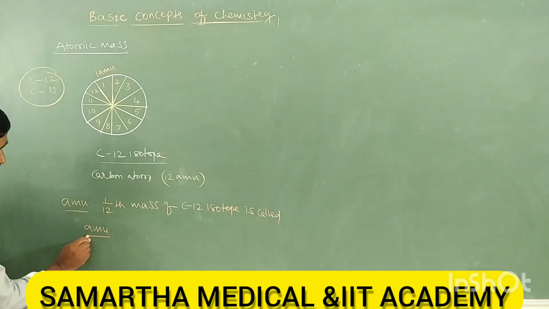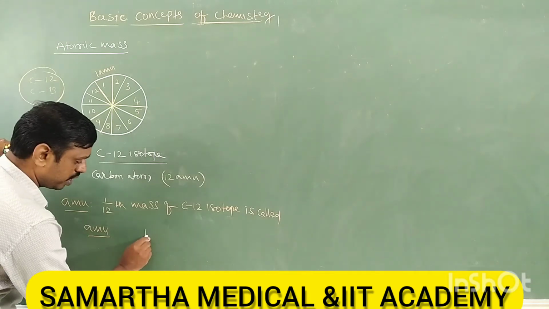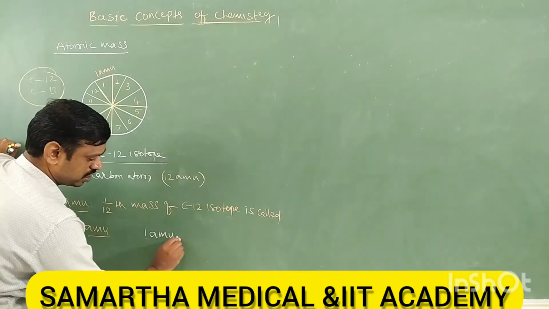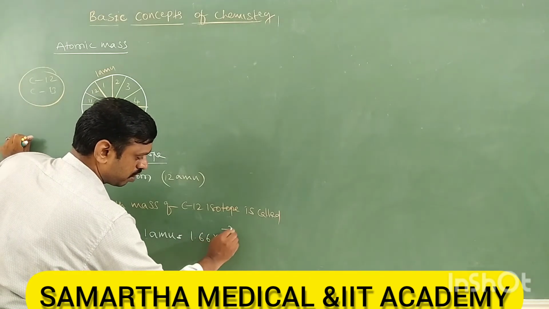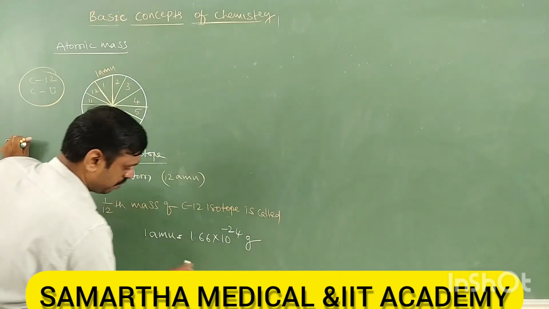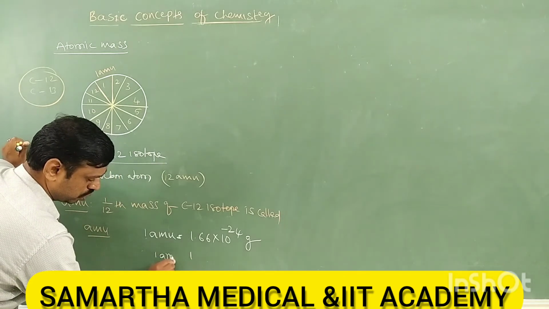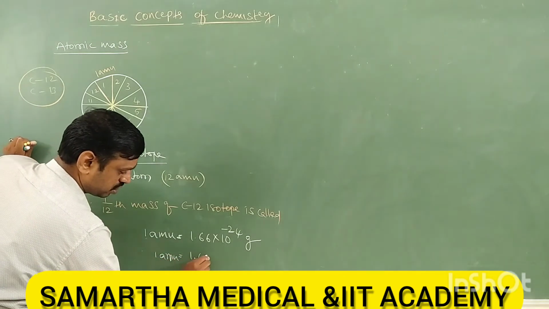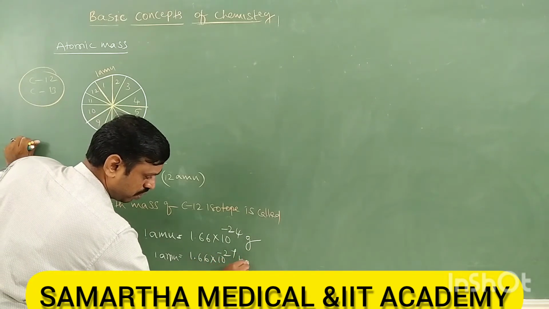AMU, atomic mass unit. But here what is important is its numerical value. This is also important. 1 AMU is equal to 1.66 into 10 power minus 24 gram, or 1 AMU is also equal to 1.66 into 10 power minus 27 kilogram.